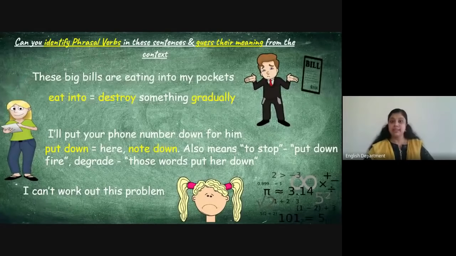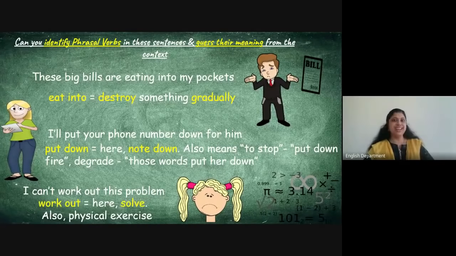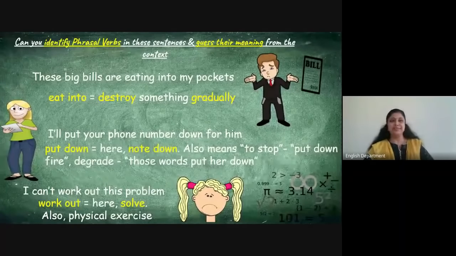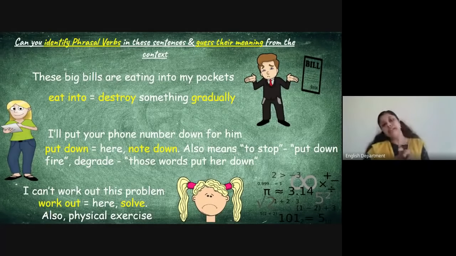Now the third sentence. What is the phrasal verb there? Work out. I think it might have been easy for you. Work out. Here it means solve, and of course, sometimes we also refer to work out as physical exercise, right? So I worked out in the gym today, something like that. So there also, please note this.